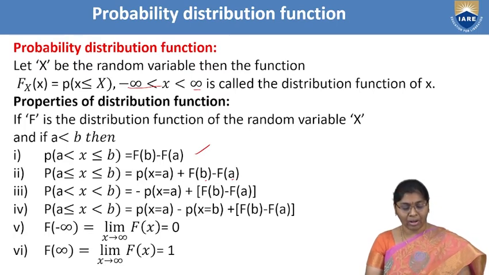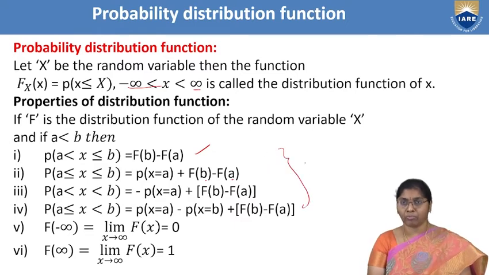And next one, the fourth one, P(a less than or equal to X less than or equal to b) equals P(X equal to a) minus P(X equal to b), that equals F(b) minus F(a). These are the four conditions we apply in the problems. We are using these four conditions.